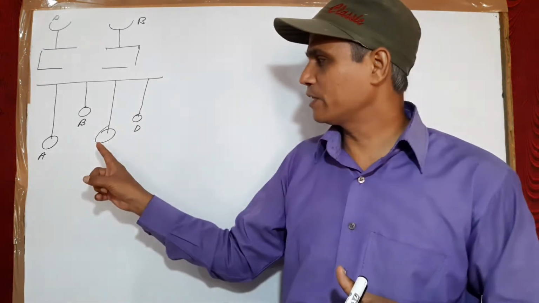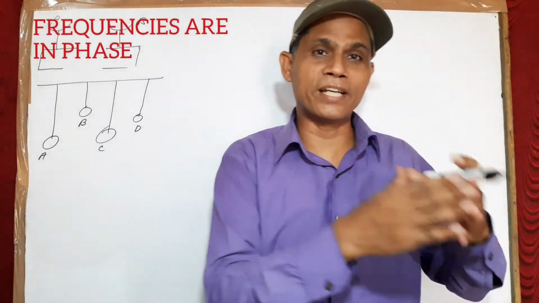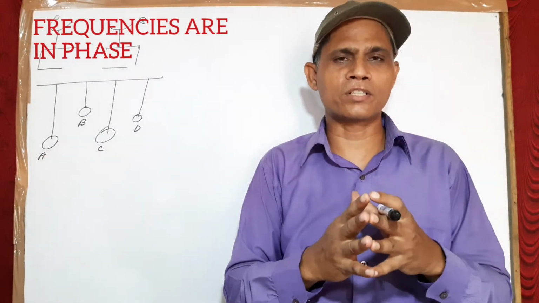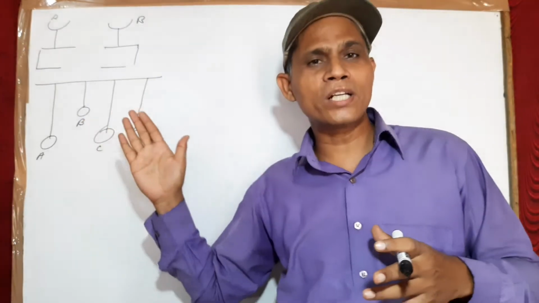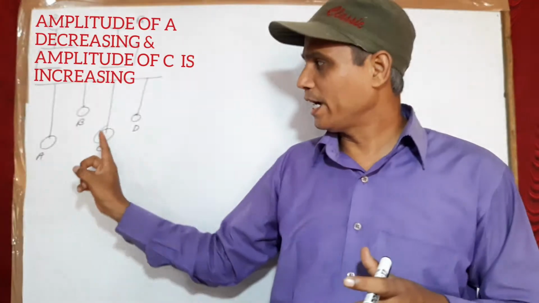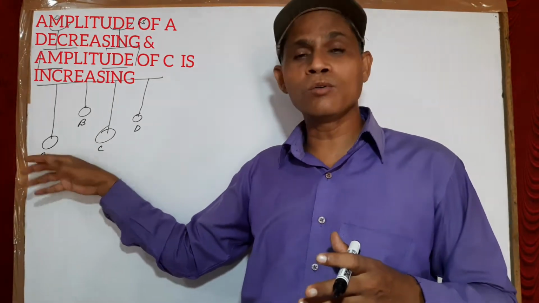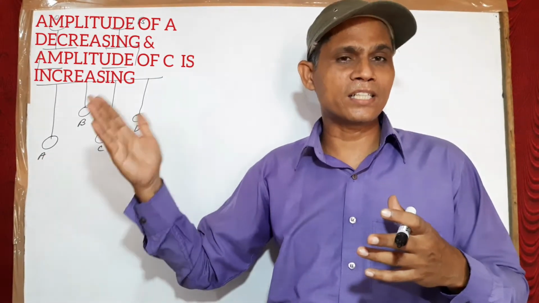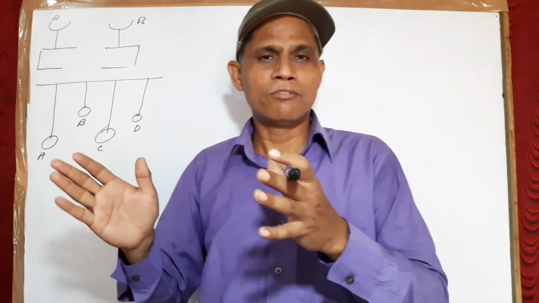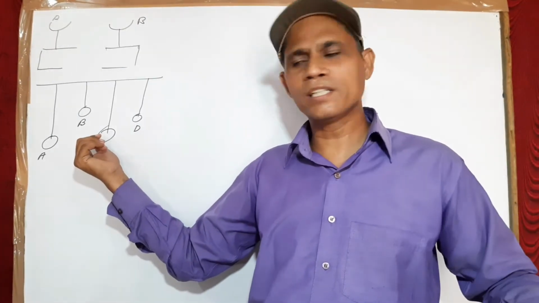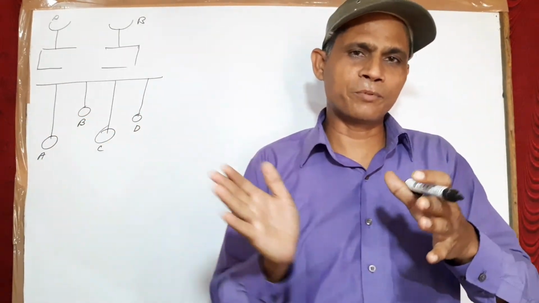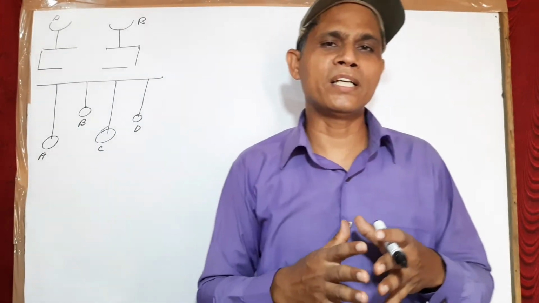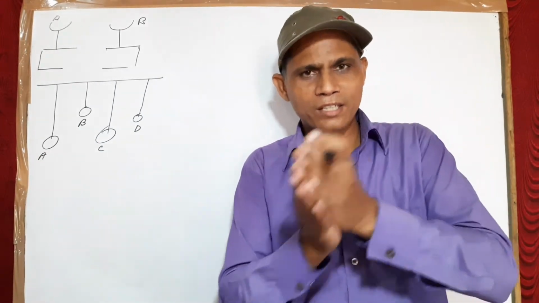One more thing: the oscillations of C and A are in phase, which means their frequencies are the same. Just note down two things. First, the amplitude of C will go on increasing, higher and higher, and at the same time the amplitude of A will go on decreasing. When C is increasing, A will decrease. When A is decreasing, C will increase. In this way the process will go on, and the oscillations of A and C will also be in phase. So this is another experiment.